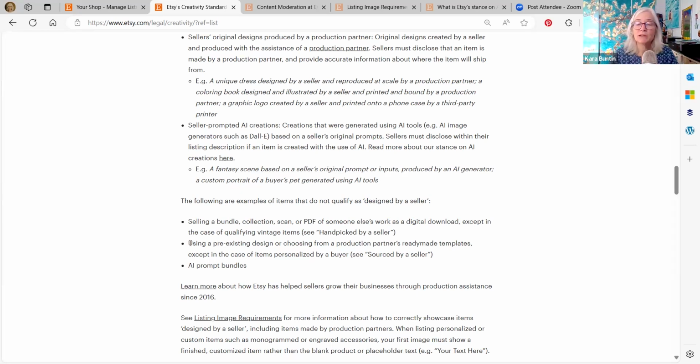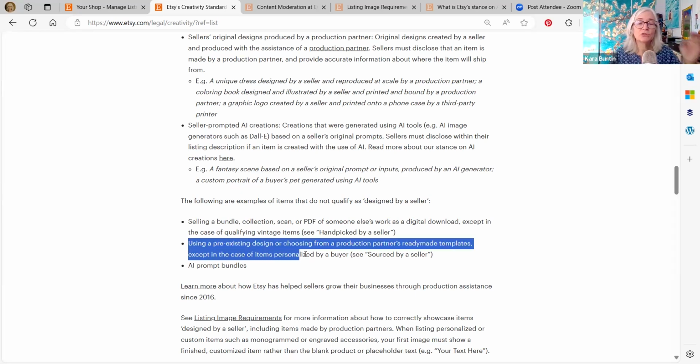Okay, something else you cannot do is use a pre-existing design or choosing from a production partner's ready-made templates, except in the case of items personalized by a buyer. Okay. And this is sourced by seller. Let's go into this a little bit. Okay. So these do not qualify as designed by a seller. Using a pre-existing design or choosing from a production partner's ready-made templates, except in the case of items personalized by a buyer. Okay.